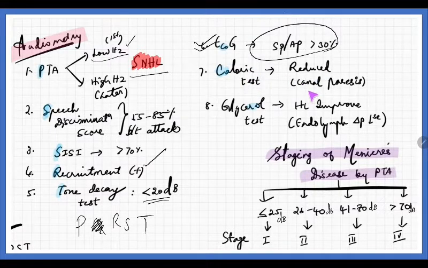Next is the caloric test. That will be reduced, reflecting canal paresis. On the glycerol test, the hearing will be improved because glycerol is an osmotic agent, so it decreases the endolymphatic pressure, thereby hearing loss improves.